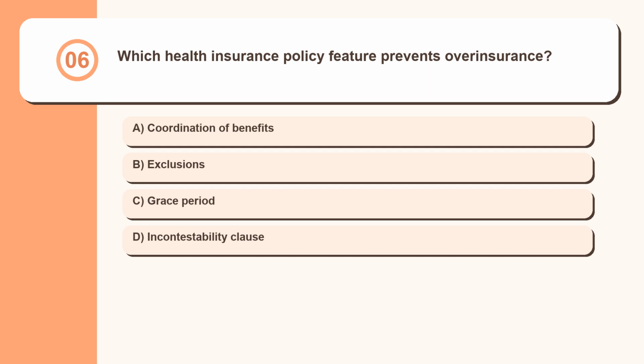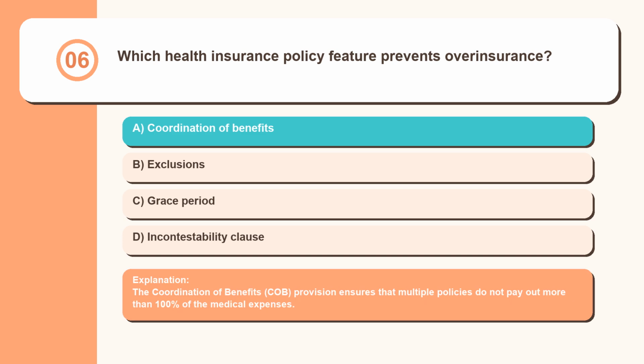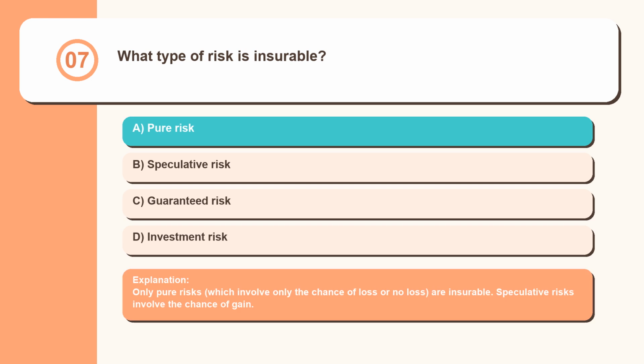Question 6. Which health insurance policy feature prevents overinsurance? Coordination of benefits, exclusions, grace period, incontestability clause. The coordination of benefits, COB, provision ensures that multiple policies do not pay out more than 100% of the medical expenses. Question 7. What type of risk is insurable? Pure risk, speculative risk, guaranteed risk, investment risk. Only pure risks, which involve only the chance of loss or no loss, are insurable. Speculative risks involve the chance of gain.